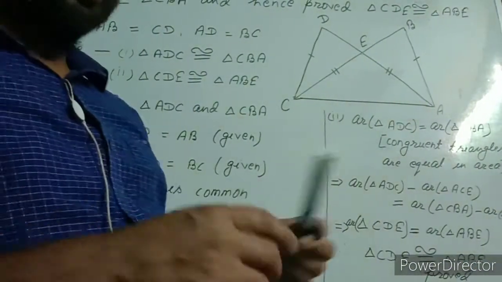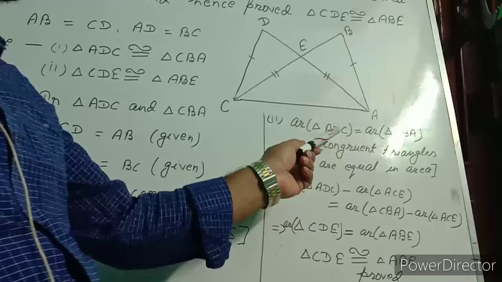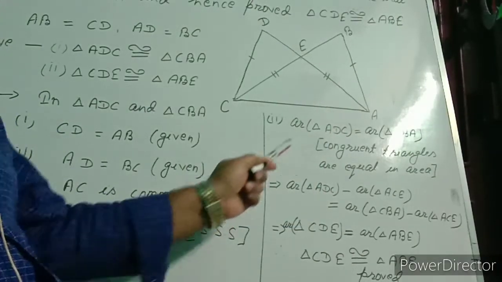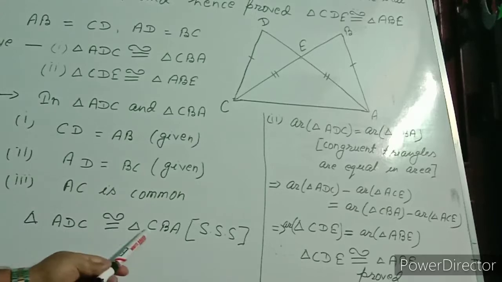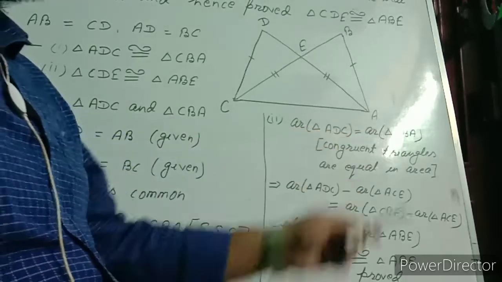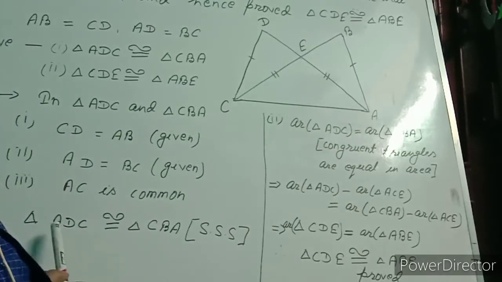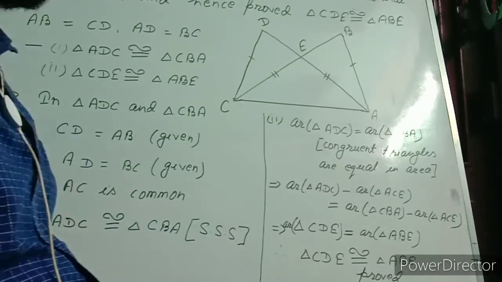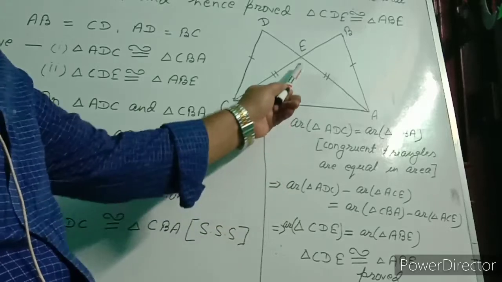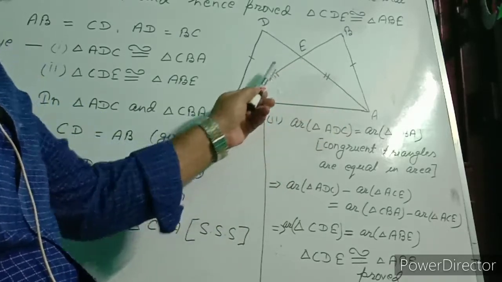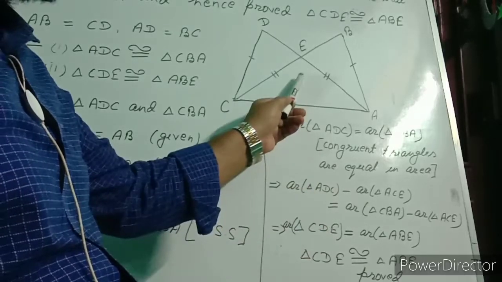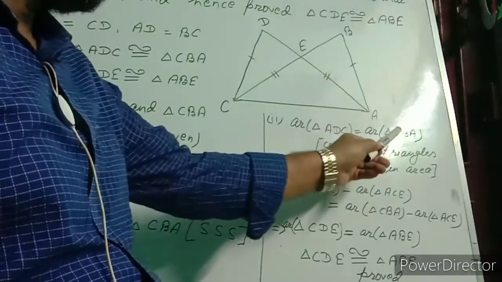So the first time you are seeing this situation, area of two congruent triangles are equal in area. So I equated the area of these two congruent triangles. Then I subtracted this area of this triangle from this triangle and area of this triangle from this triangle.